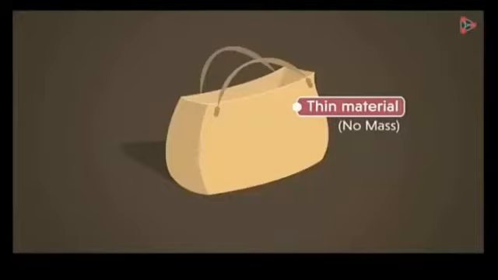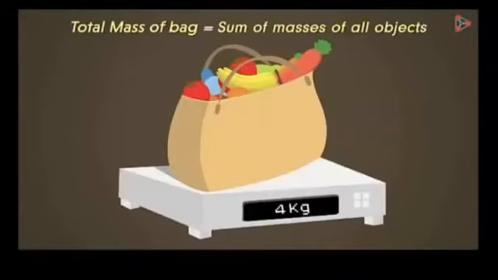The bag shown on your screen is made up of thin material, and this bag has no mass. But if we add some stuff in this bag and weigh it, it shows a mass of 4 kg. Now we can say that the total mass of the bag is equal to the sum of the masses of all the objects, because without these objects, this bag has no mass. But when we add these objects inside this bag, it shows a mass of 4 kg. It means the total mass of the bag is equal to the sum of the masses of all objects.